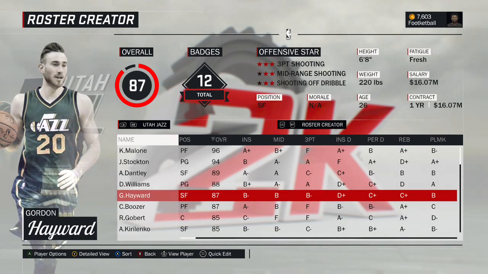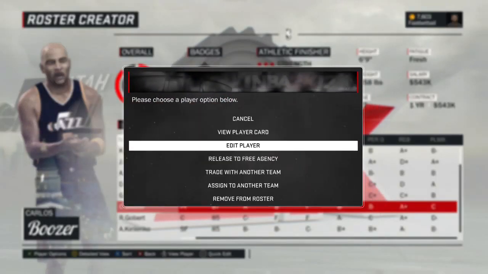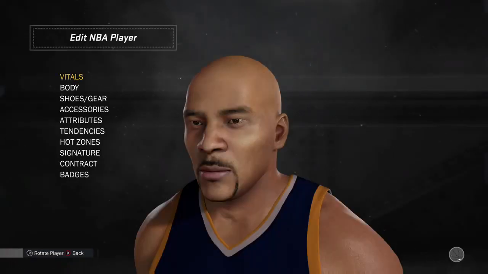Gordon Hayward. This is the current version of Gordon Hayward. And yeah, 87 overall. Carlos Boozer. He's a creative player. Thought we did all right with this one. I'll show you guys what he looks like. This is also the 2008 version of Carlos Boozer.